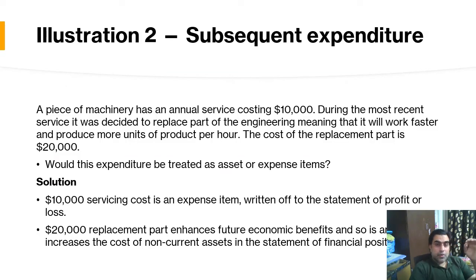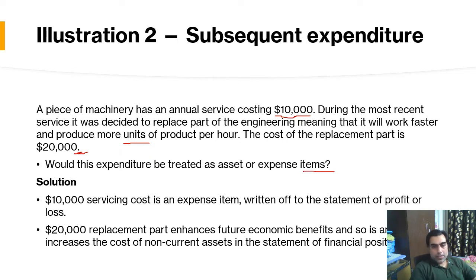Take an example of subsequent expenditure. A piece of machinery has an annual service costing $10,000. During the most recent service, it was decided to replace a part of the engine, meaning that it will work faster and produce more units of product per hour. The cost of replacement is $20,000. What would be the expenditure? Be treated as asset or expense item.